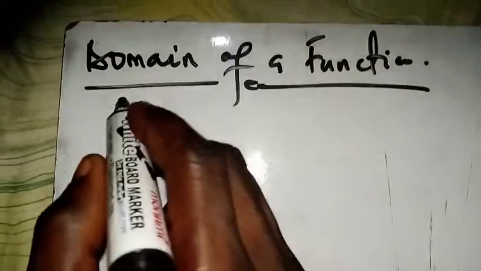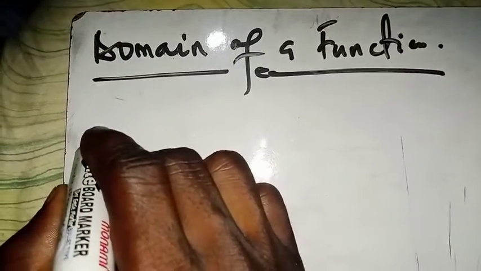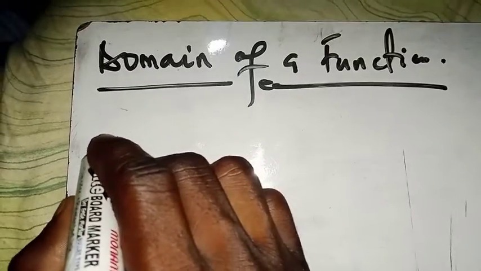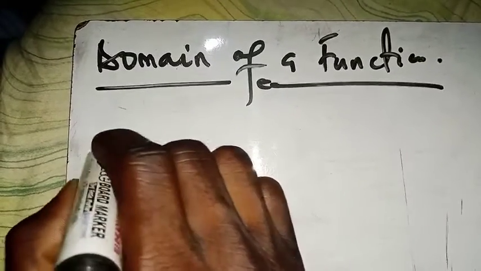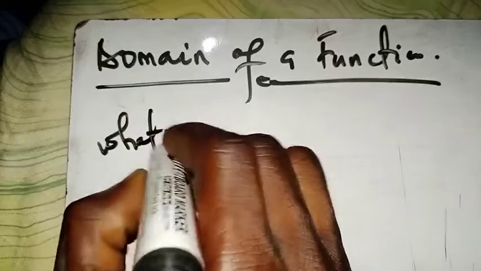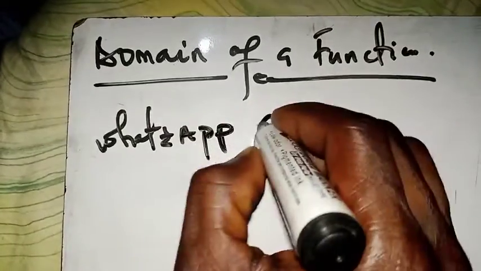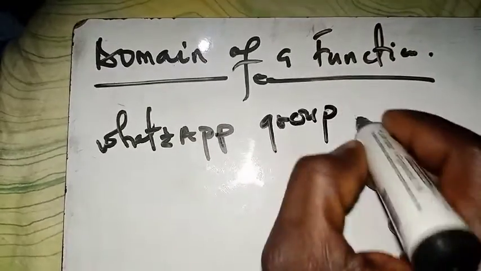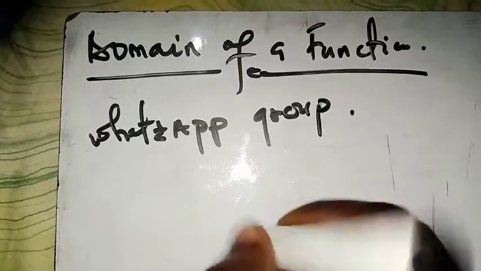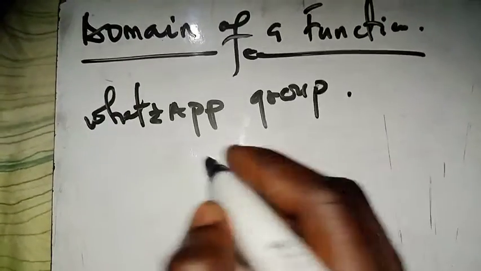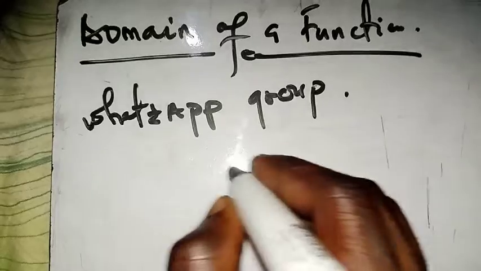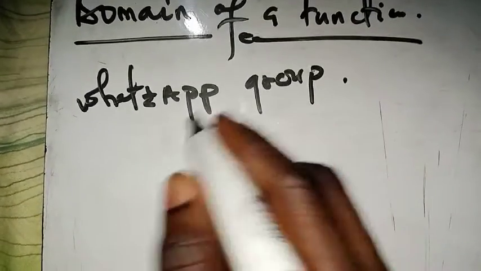So make sure that you stay to the end of this video if you want to know more about these things. Now the idea of a domain is this: let's say you want to join any group. What I normally do here is, say you want to join a WhatsApp group. The group has certain conditions. The condition is that you have to make sure that you produce some values. Maybe you have to bring another person to join that group.